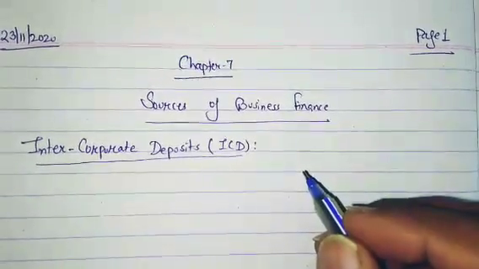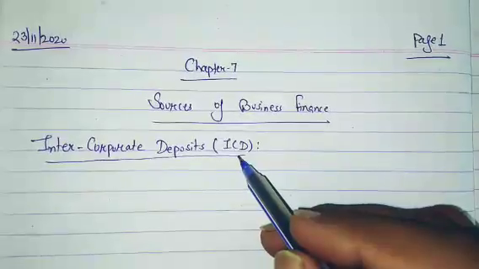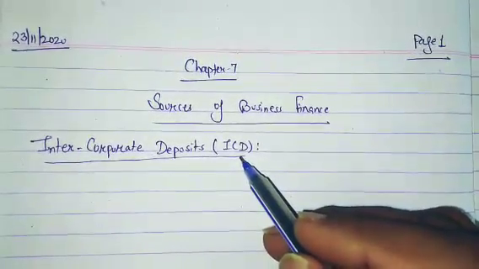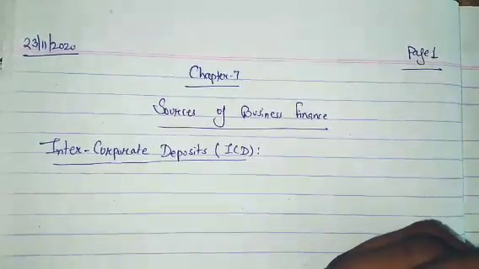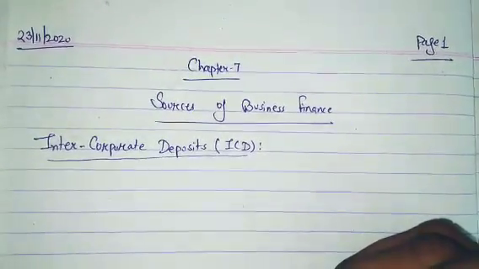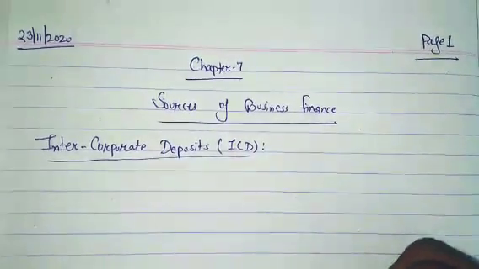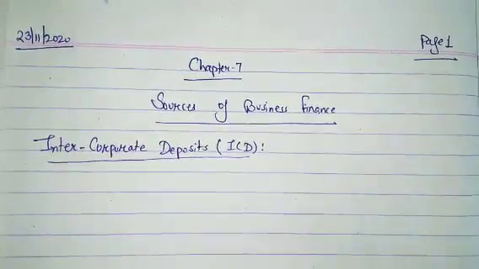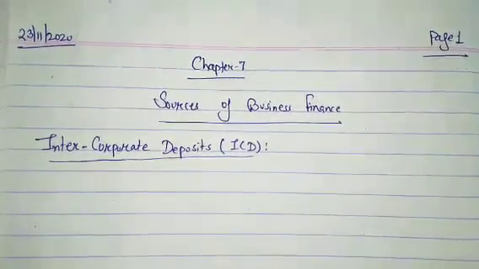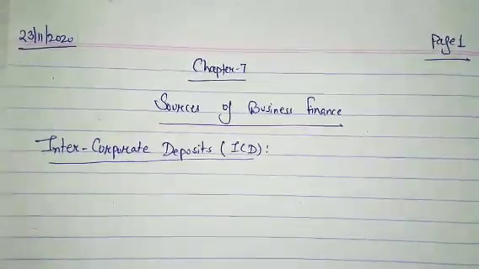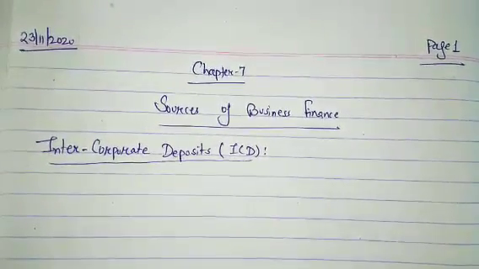So what is an intercorporate deposit? Listen, in short form you can call it ICD. Intercorporate deposit is an unsecured borrowing by companies from other corporate entities registered under the Companies Act. It means a company can borrow money from other companies registered as per the Companies Act, and this is used for short-term deposits.